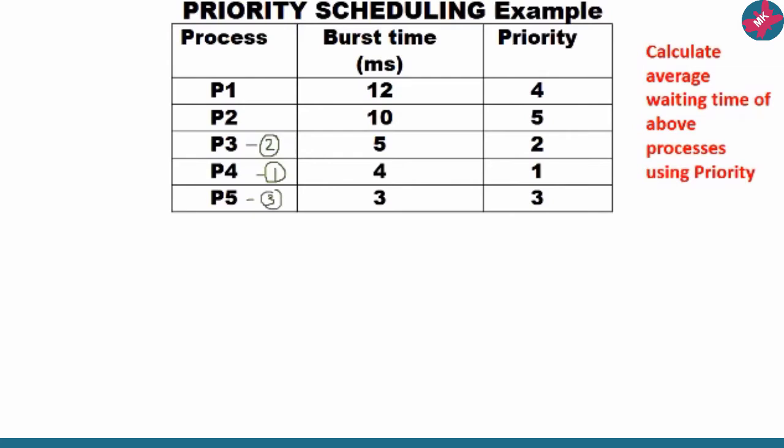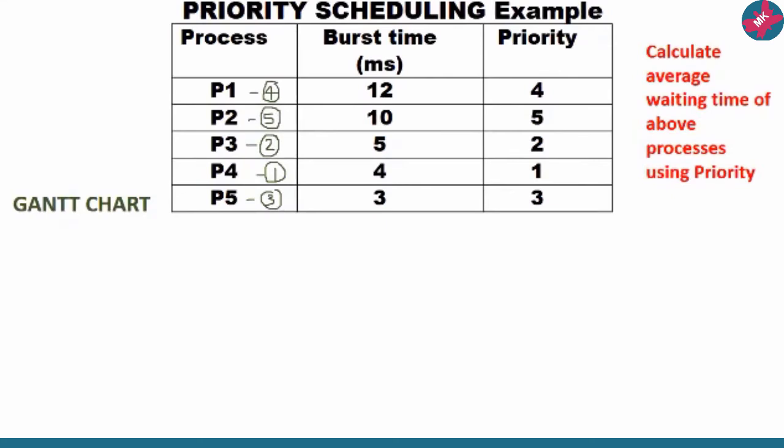After that, the next priority is 2. So after P4, the next job to execute will be P3. After that, P5 has the third priority, so it will be executed third. Then fourth is P1, and afterwards P2 will be executed last. And on what basis have I written this? On the basis of the priority assigned to them.